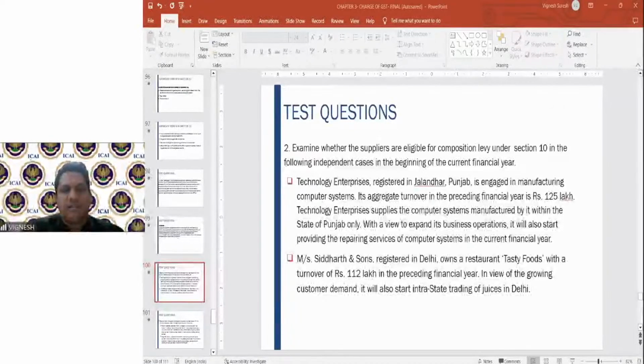Marginal supply of service means that you are primarily engaged in supply of goods, but you also want to do some supply of services. That is your marginal supply of service. Since your primary supply is only goods, the supply of services is only marginal to it. What to do in that case? That is why the words marginal supply of service are mentioned.